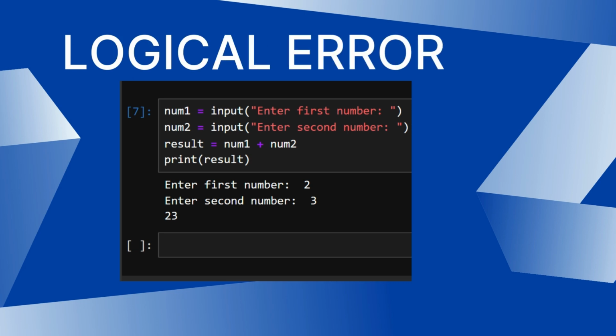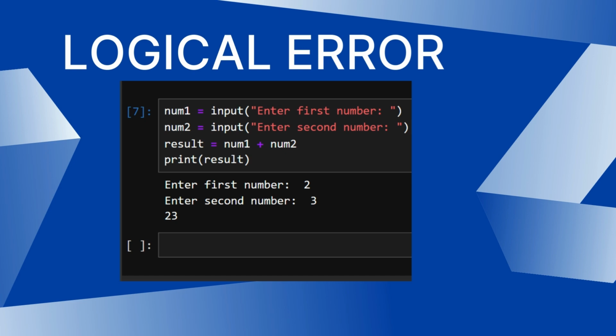Whenever we talk about a logical error, we give the right input but we get the wrong output from the program. Let's suppose we have to add two numbers entered by a user, and we don't convert the string to an integer.